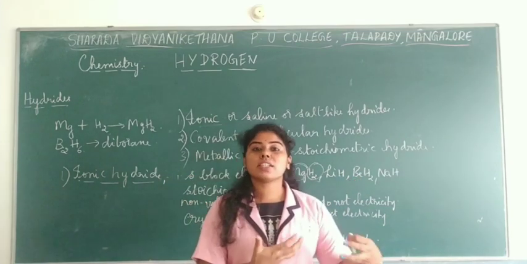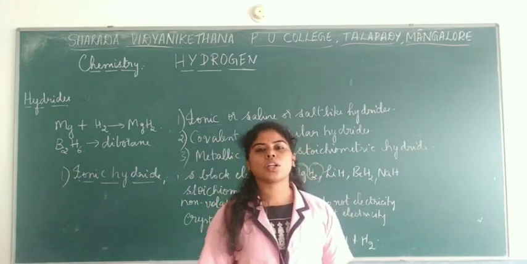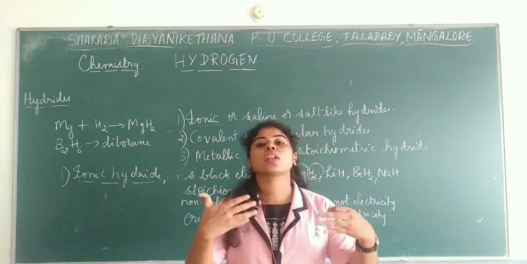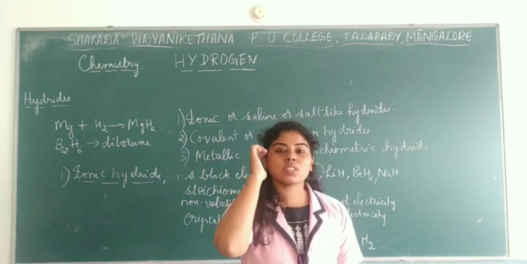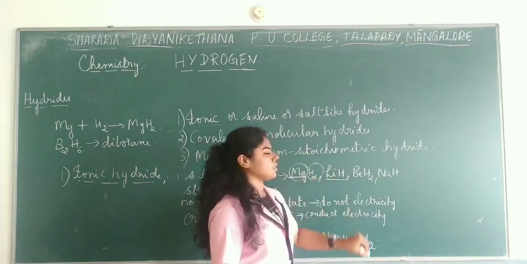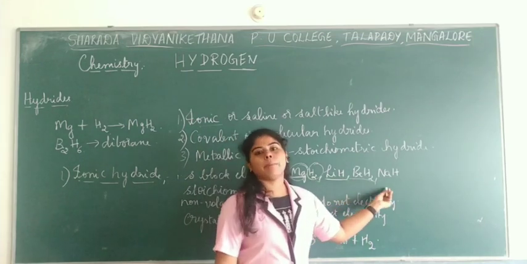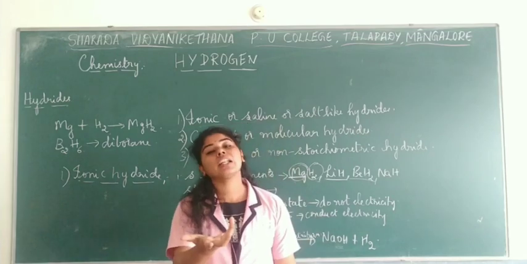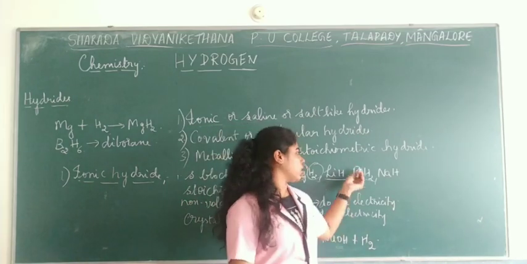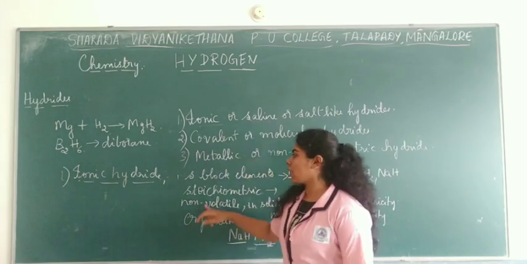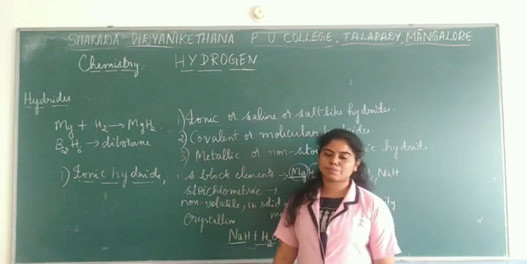So these are not said to be that ionic when compared to other s block elements, as they are slightly covalent in nature. They exhibit that covalent character. Those exceptions you should remember: one is magnesium hydride, the other is lithium hydride, and then you have beryllium hydride. So these hydrides are significantly covalent in nature. Other s block hydrides are said to be ionic.